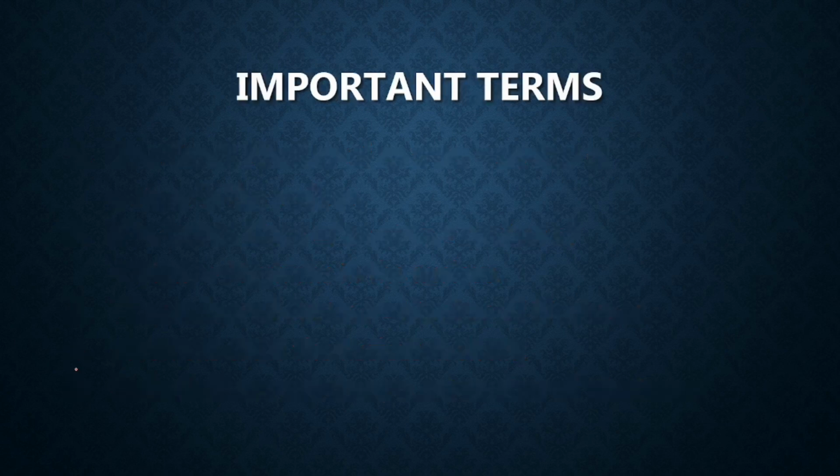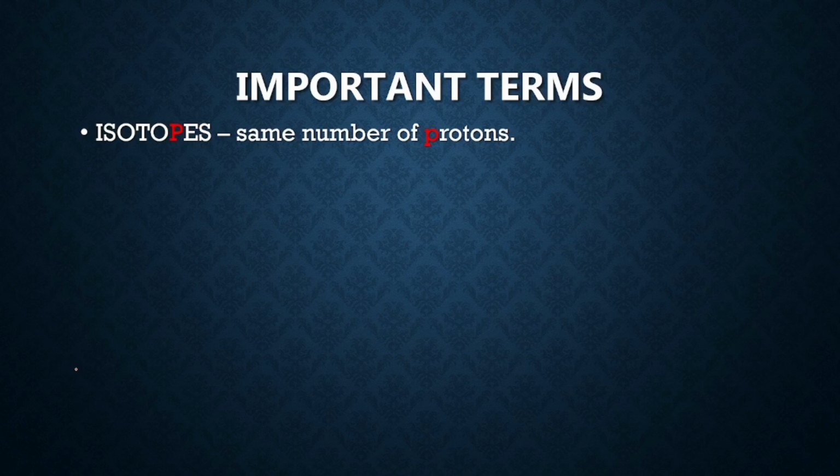Moving to the next, there are some important terms. The first one is isotopes. As you can see, I have marked P with red so that you remember it. Okay, isotopes: P, protons.